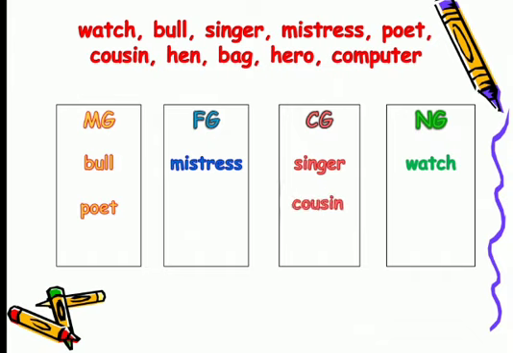You simply say, he is my cousin, she is my cousin. Hen, feminine gender. Bag, belongs to neuter gender. Hero, masculine, and computer, neuter, non-living thing.